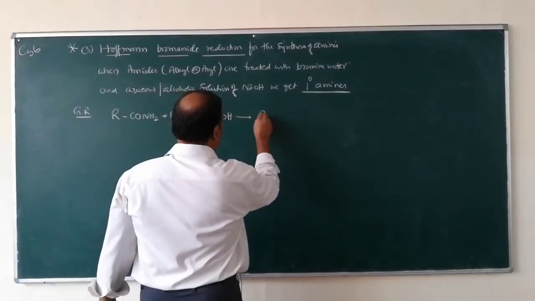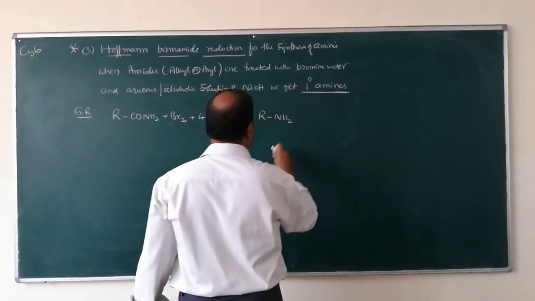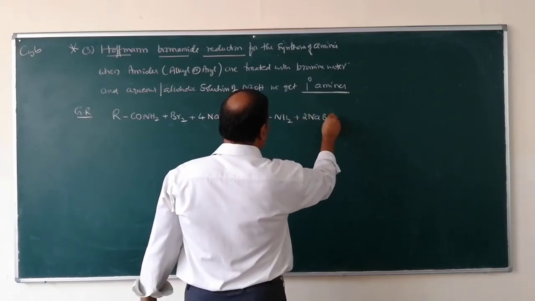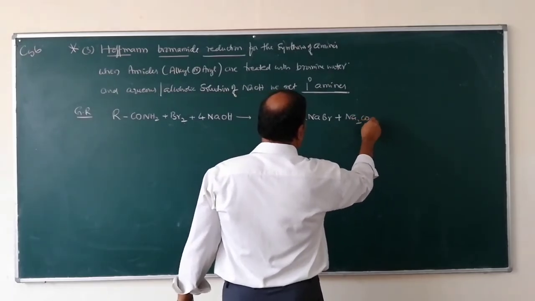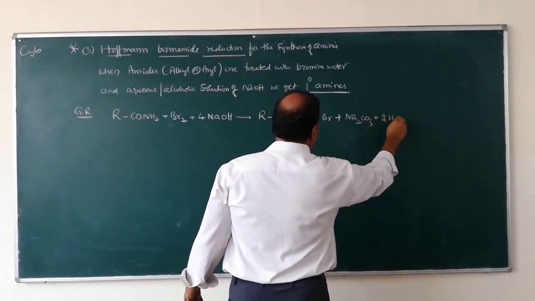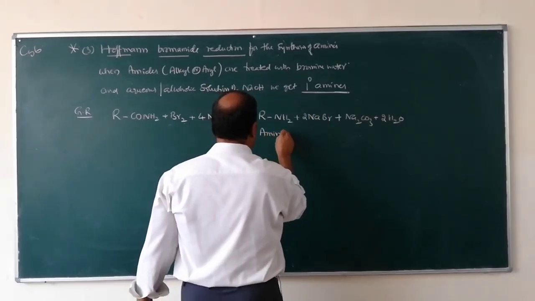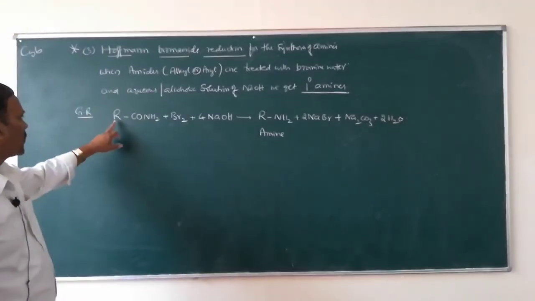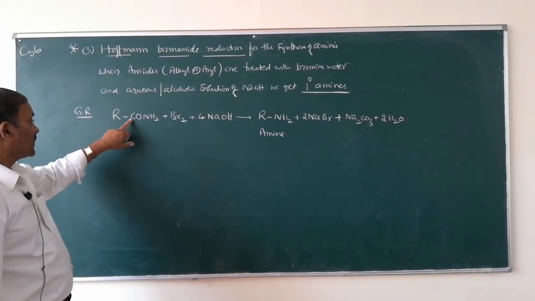So you will get RNH2 plus 2NaBr plus Na2CO3 plus 2H2O. So this one is an amine. Here an alkyl or aryl group is attached to the carbon in amides.